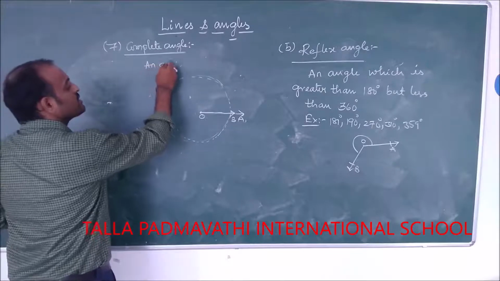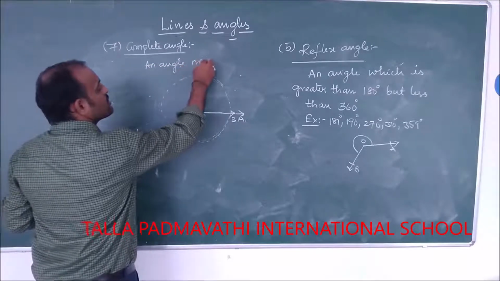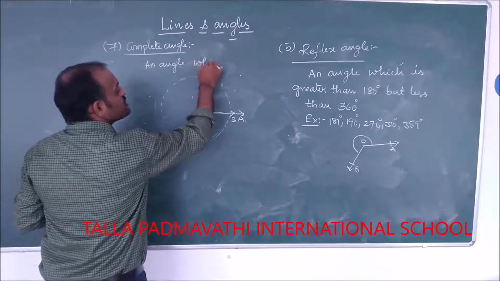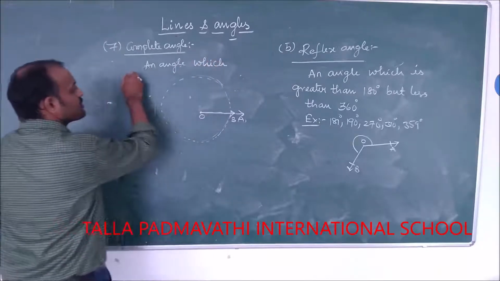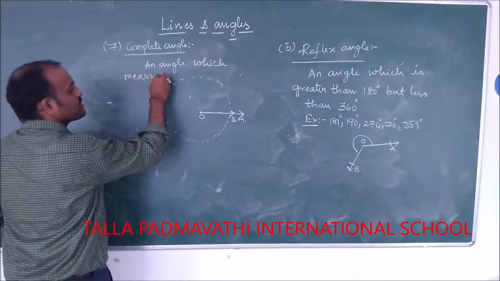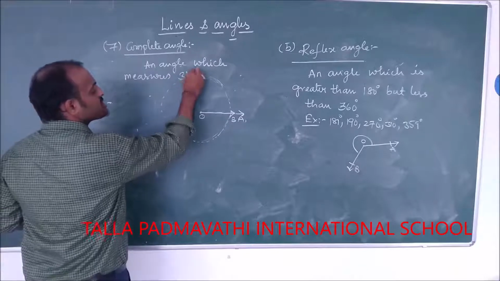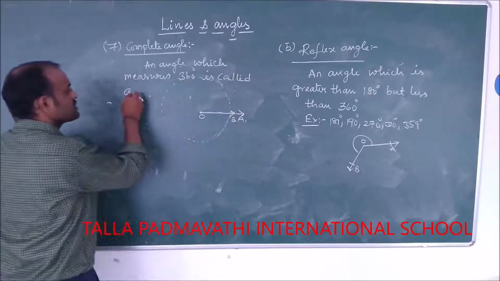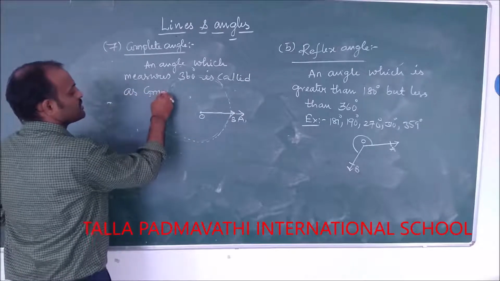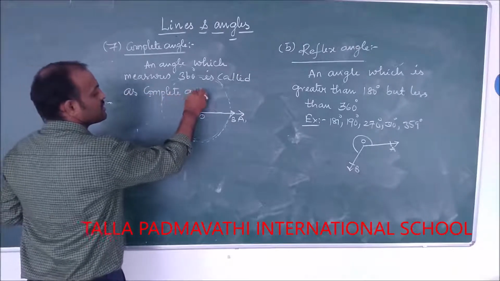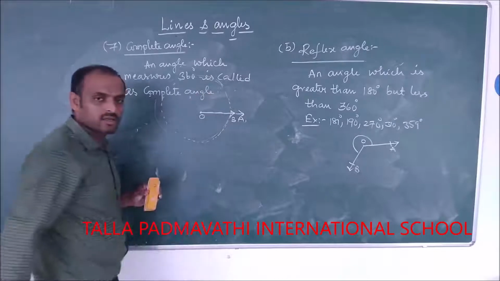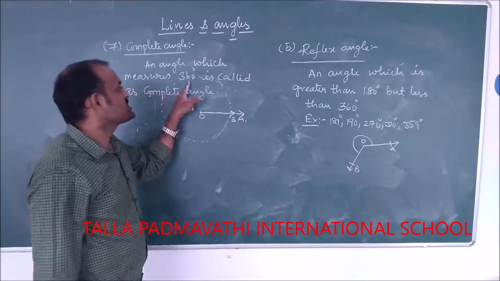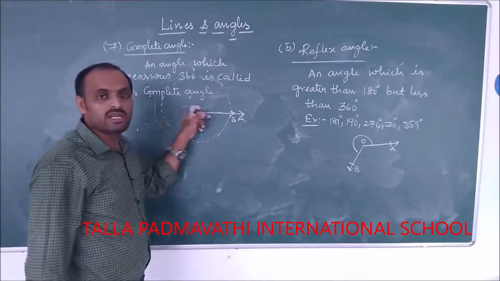An angle which measures 360 degrees is called a complete angle.